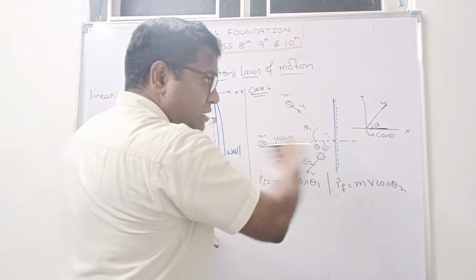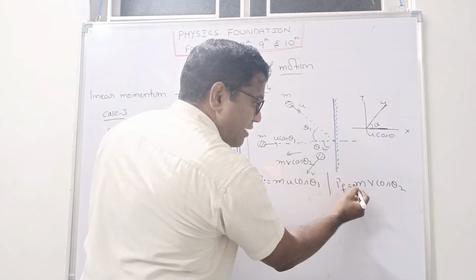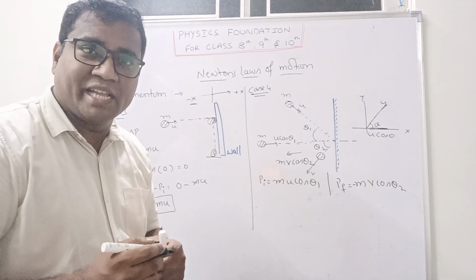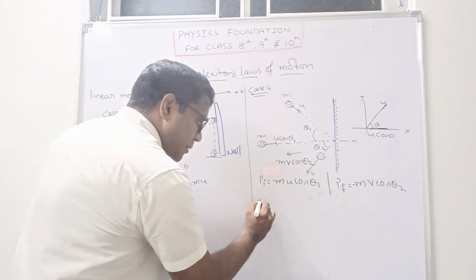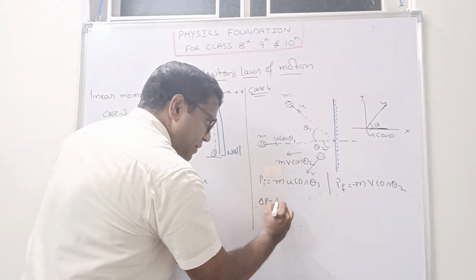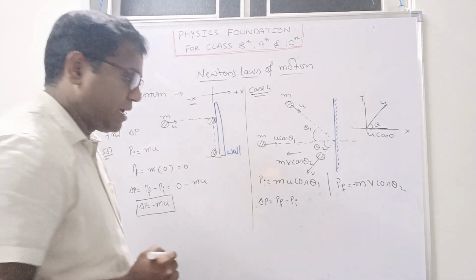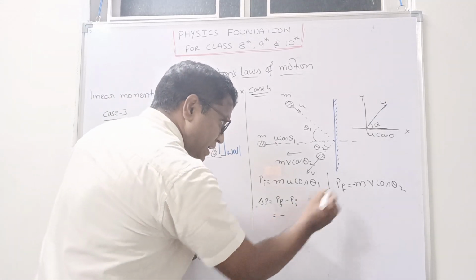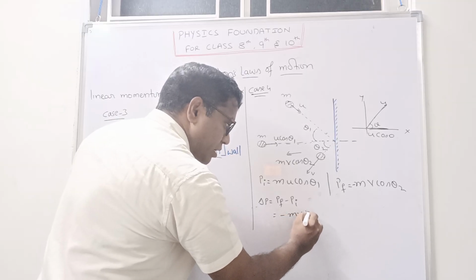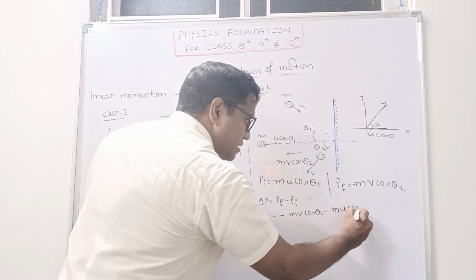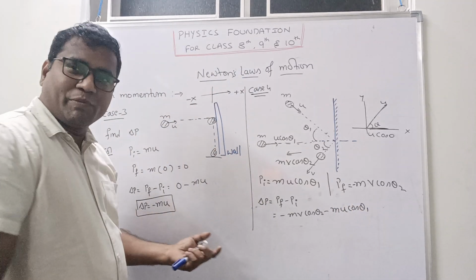And the particle is moving in this direction, so I will write a minus here. He is asking change in momentum. Change in momentum is delta P. Delta P is equal to PF minus PI. So it can be written as minus m v cos theta 2 minus m u cos theta 1. So this will be the final answer.